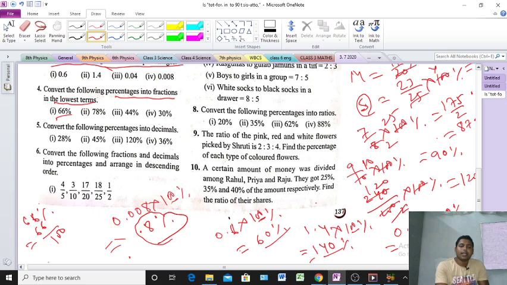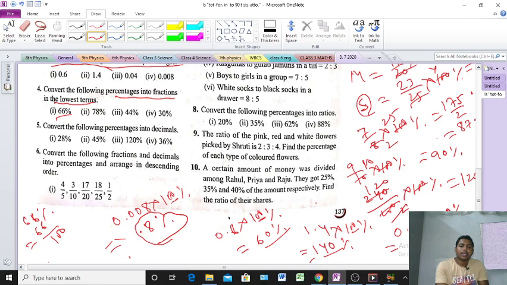Clear or not? 30%, you will do. Everyone, you will try. This is your homework. The remaining portion that we are doing here, you will try that, and show me. If you have any doubt, you can ask me. Clear everyone? Now see question number 5.